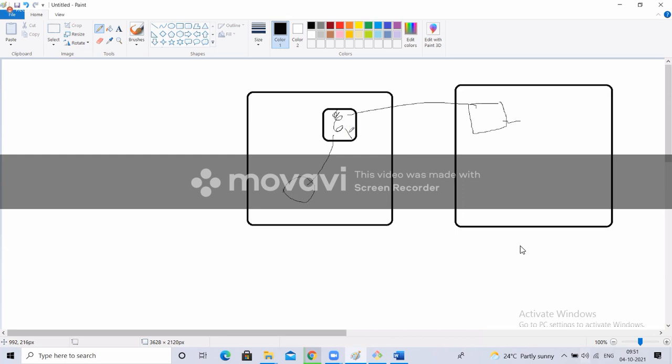Next, I want bidirectional. What should I do? You create one rsync with this as the source and this as the destination, and one more rsync with this as the source and this as the destination. When you run rsync here, it will copy from here to here. When you run rsync there, it will copy from there to here.